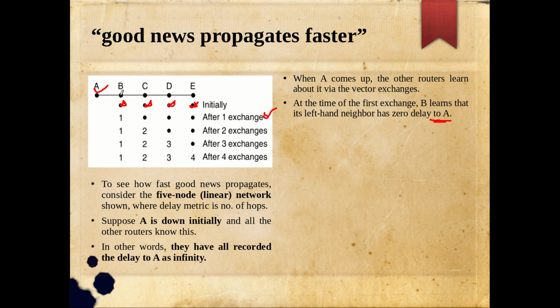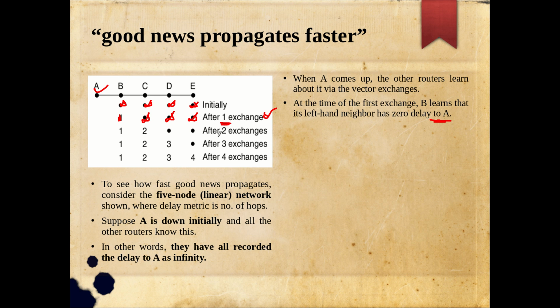As B is directly connected to A, as soon as A comes up, in every t milliseconds the node will be sending some kind of echo message, and by seeing its reply, it can understand that this machine is active at that point. As soon as we understand that the other side of this link is active, it tries an echo message or something, gets the reply back, yes, it is active. So it will update its entry to 1, in the sense that B can reach A by 1 hop. At that time, other nodes are not updated, so they keep infinity only, because this is the first exchange, in the sense that B is getting some information from A.